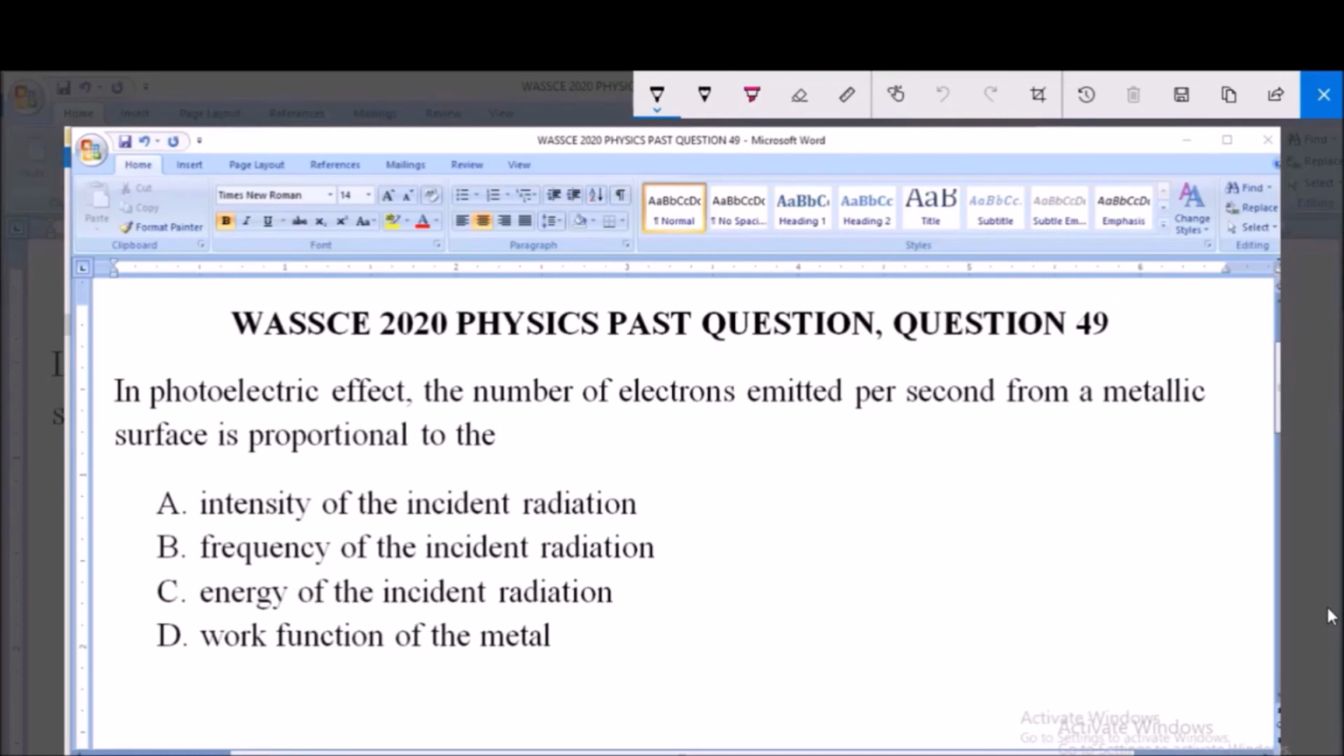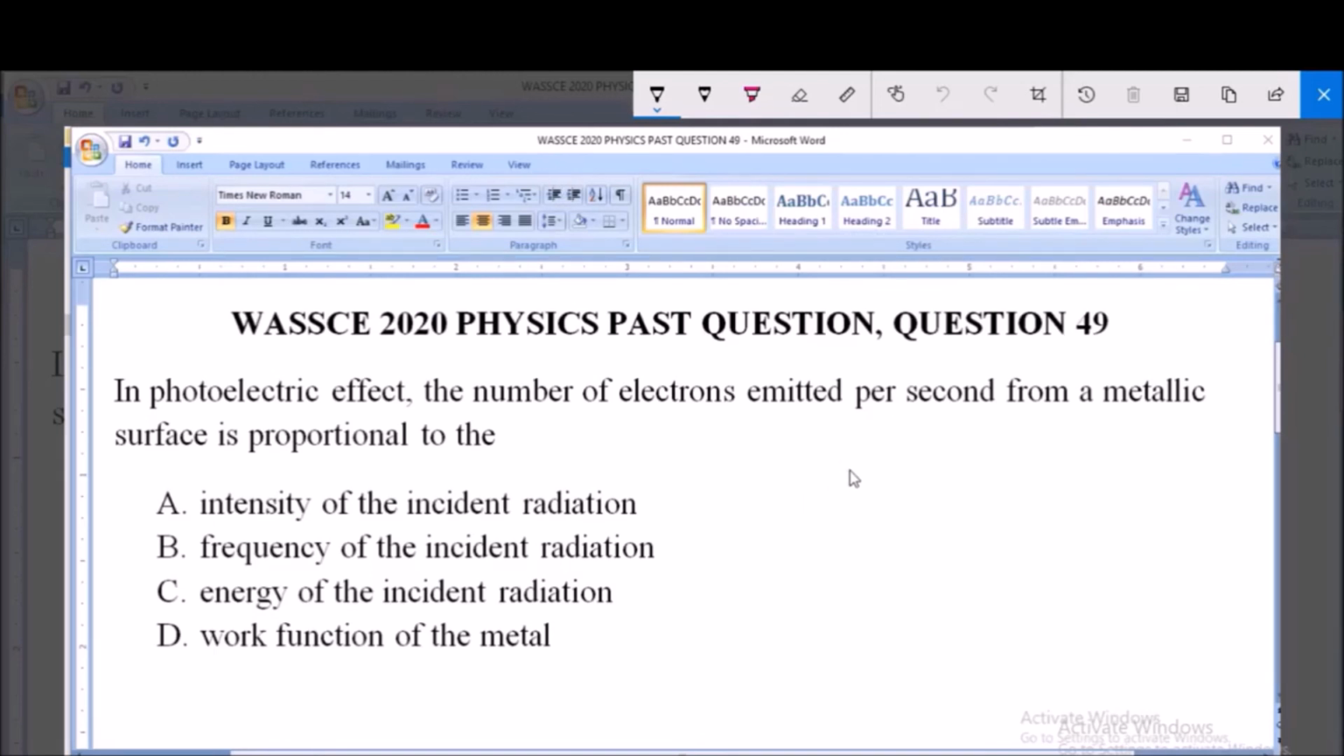I will be answering WASSCE 2020 Physics Past Question 29. In photoelectric effects, the number of electrons emitted per second from a metallic surface is proportional to the A. Intensity of the incident radiation, B. Frequency of the incident radiation, C. Energy of the incident radiation, and D. Work function of the metal.